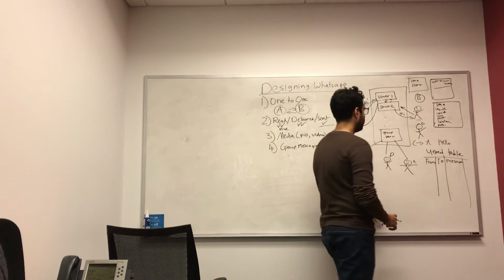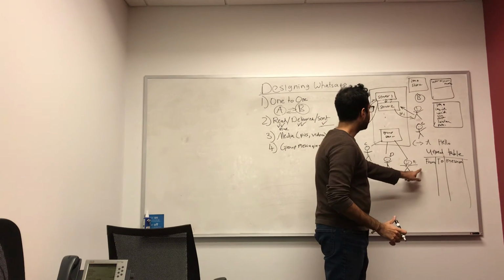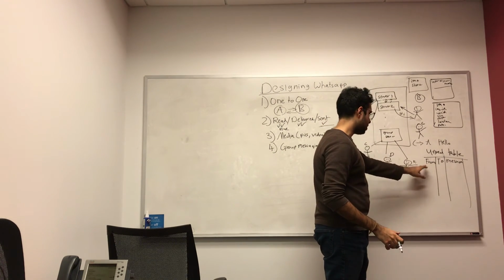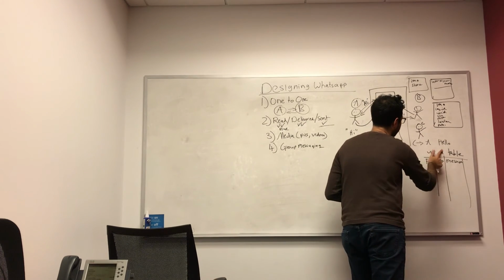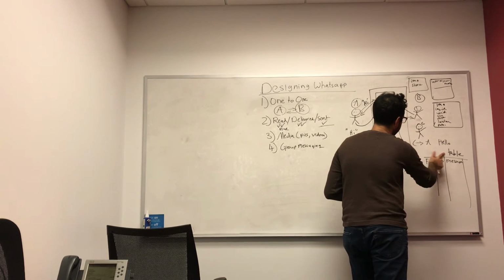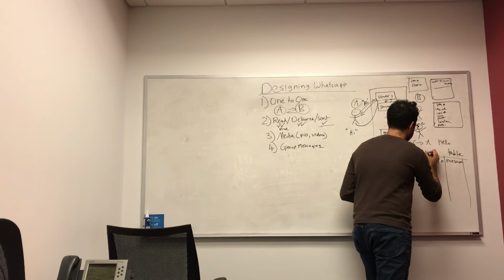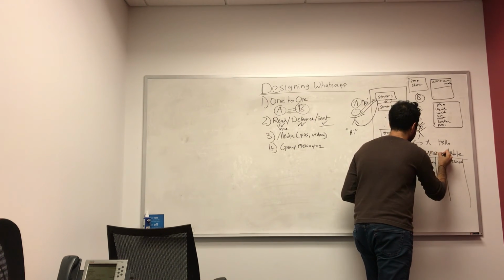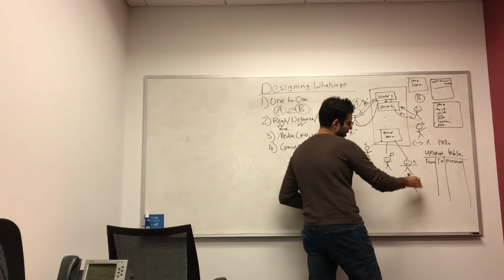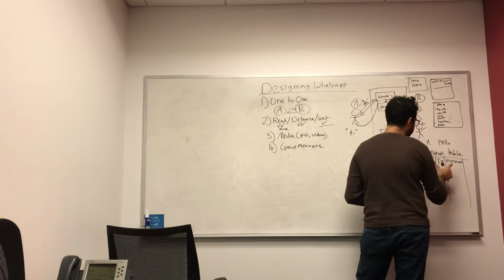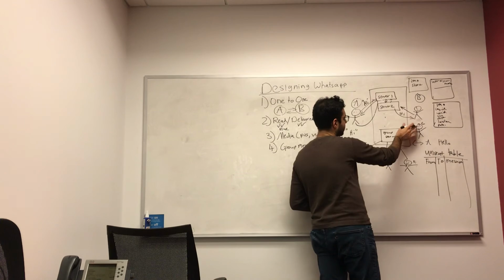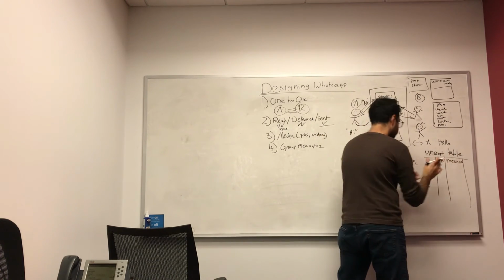In this way we can store unsent, not unread, sorry, unsent messages. So this would be an unsent table, and if you can't send a message immediately, it gets stored in here.